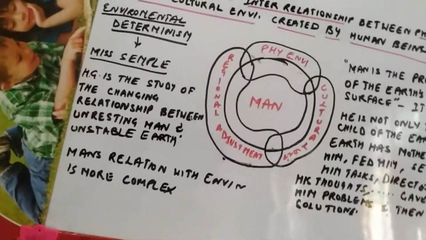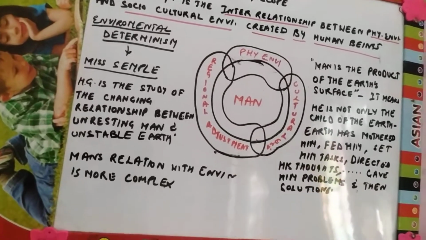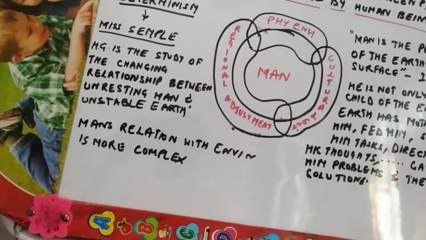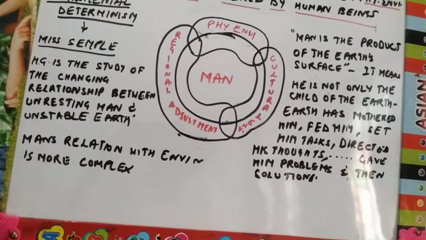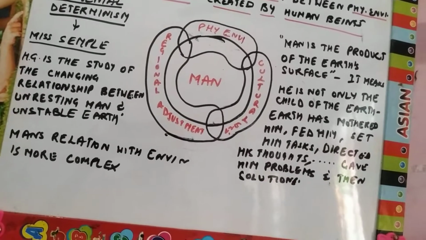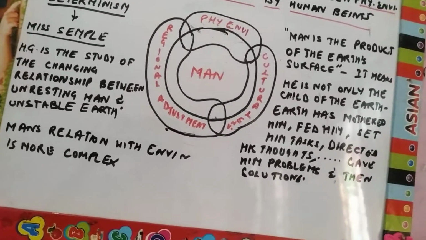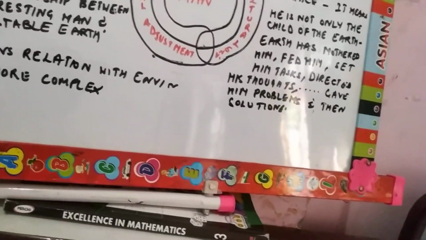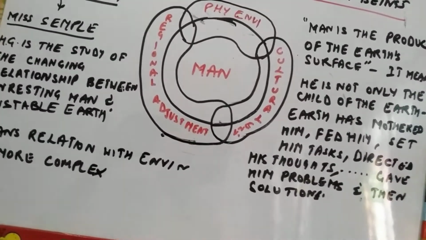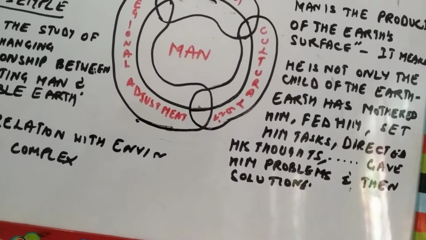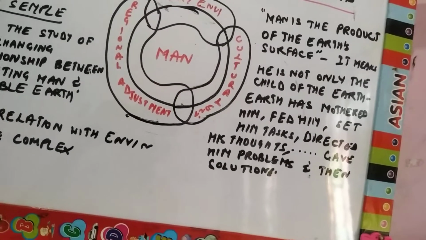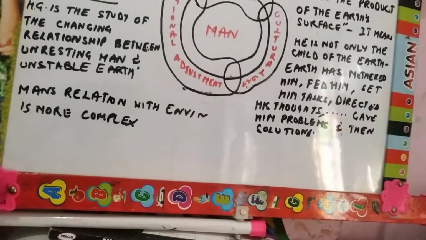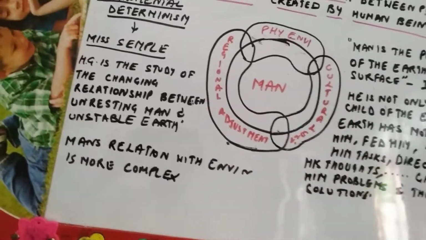See, man's relation with the environment is more complex in comparison to animals and plants. Animals simply live in the environment, they eat from there and live there. But our relationship with the environment is more complex, because of our internal forces, that is our heredity, what we have got from our ancestors, and we are fighting with the environment, that is the external force, the habitat where we are living, the external forces of nature. So human geography basically deals with the condition on the earth, the distribution of population on the earth, and finally the relationship of humans with the environment.